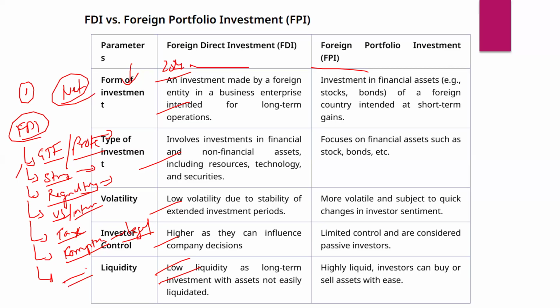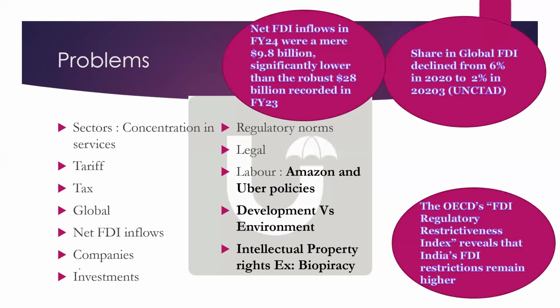So these are some points on why problems are there in FDI. I have just mentioned them here and given some statistics. You just have to go through two or three statistics; the rest you just write as normal points. Like tariff measures, concentration in services, global trade fragmentation, net FDI inflows. Companies are going out. In fact, a lot of Indian companies are going abroad and setting up their functions abroad. So this is also happening.